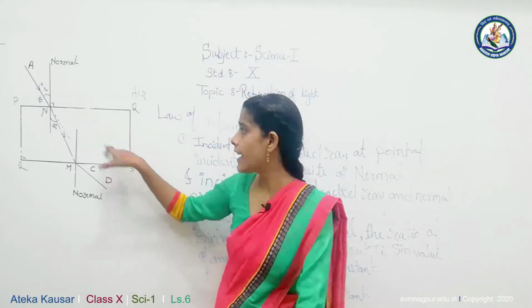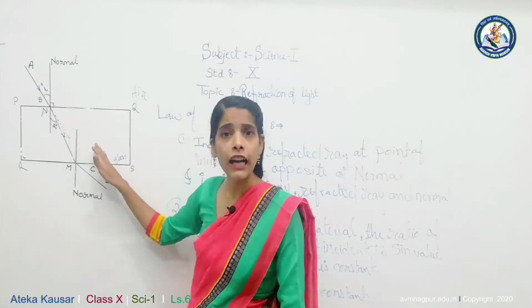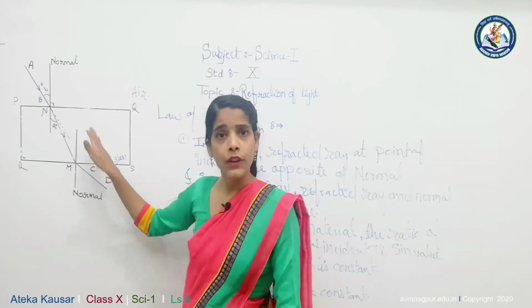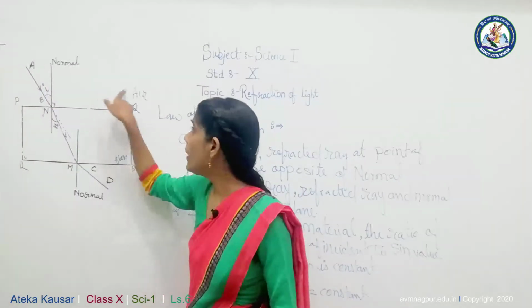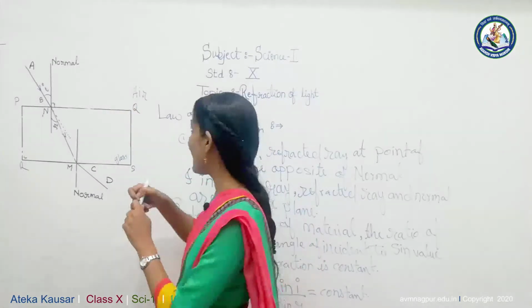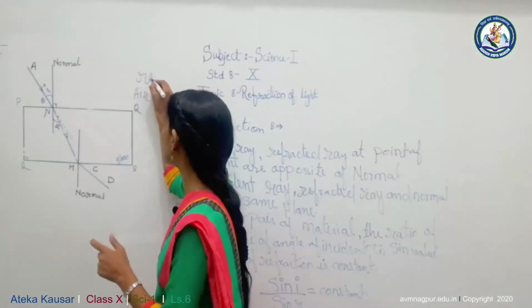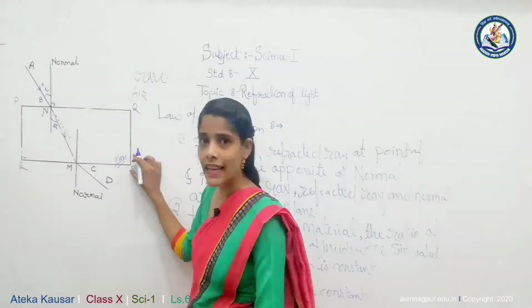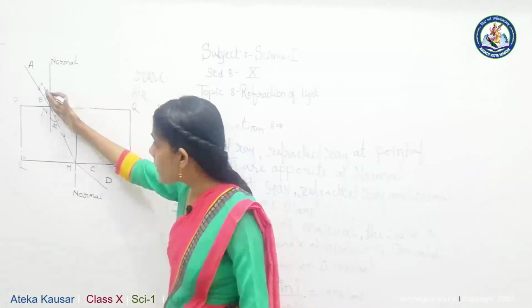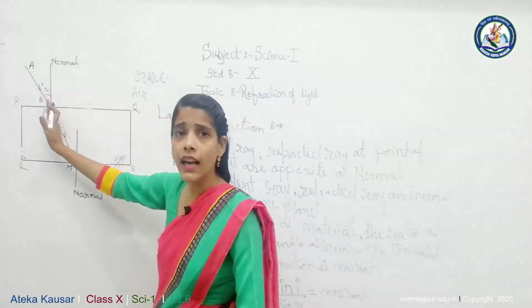As you see, light bends differently in different media. So we can see that when the light enters from a rare medium like air or vacuum to a denser medium like glass and water, it bends slightly towards the normal.